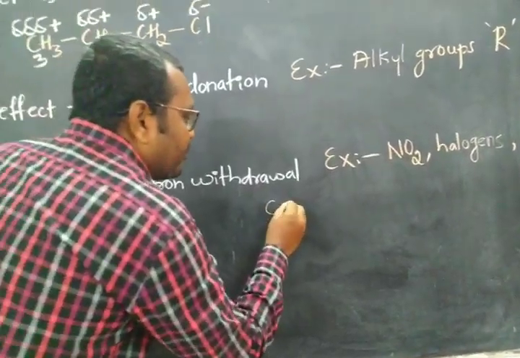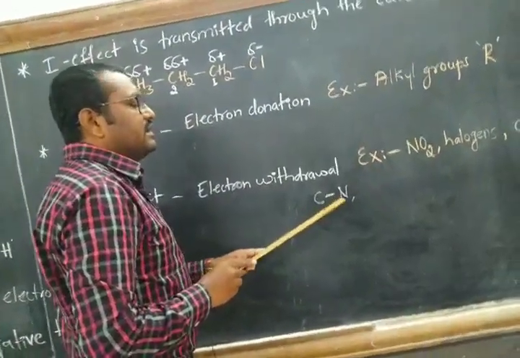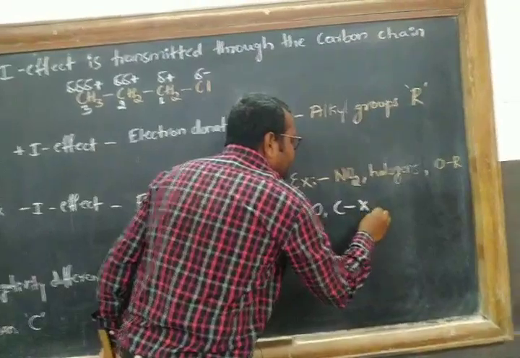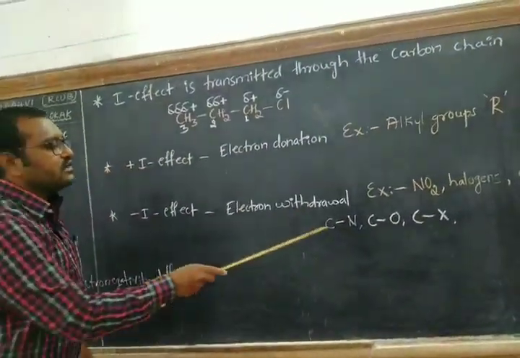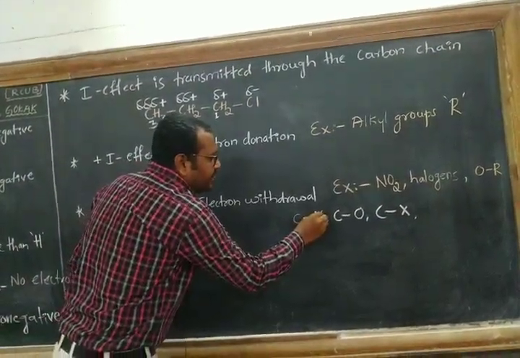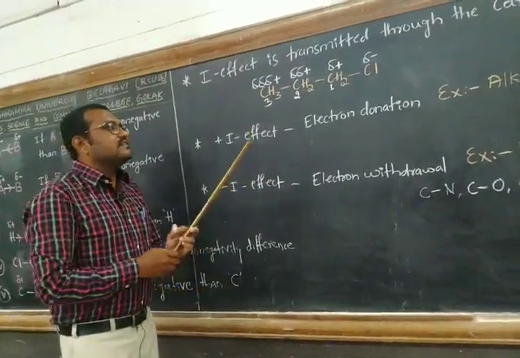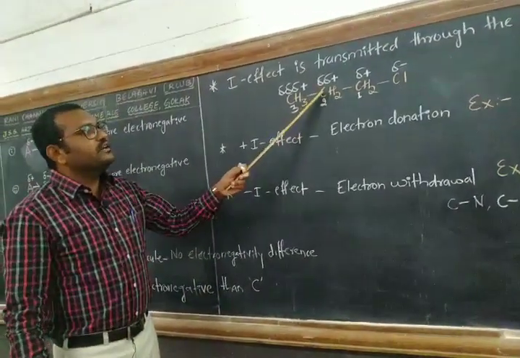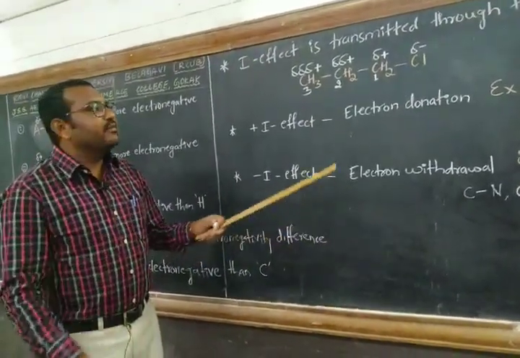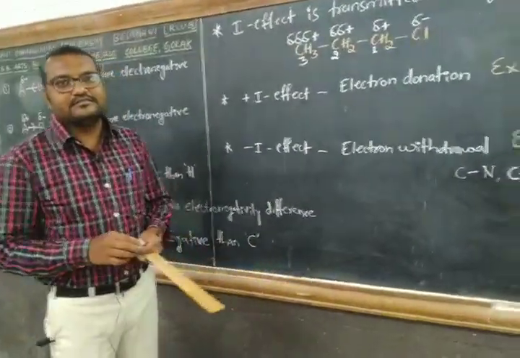If the carbon is bonded to any electronegative atom, take for example carbon nitrogen bond, carbon oxygen bond, carbon halogen bond. Because of difference in electronegativity, the more electronegative atom will show minus I effect because it will pull the bonding electrons toward itself. As a result, due to inductive effect, the molecule acquires charges permanently by the displacement of electrons toward the more electronegative atom.